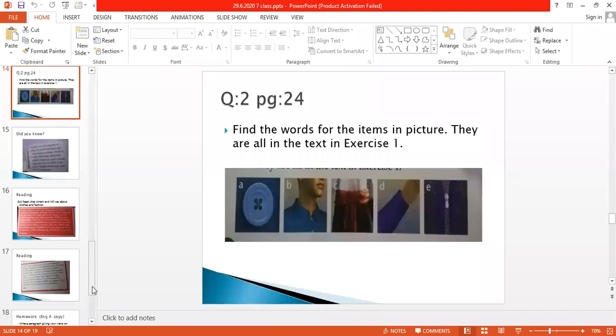Mm, it is not trousers. Hurry up, hurry up. What is the answer? It's a belt. Okay. It's a band also. It has a particular name. A belt. Okay. Next, D. D. Sleeve. Good. E. Zip. Okay. Yes, it looks like a belt also. We can say it's a belt also, or it's a band also.